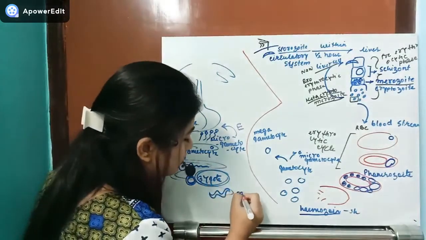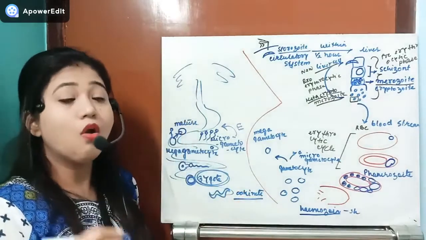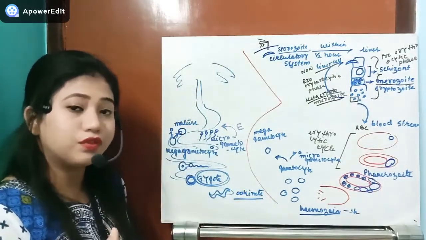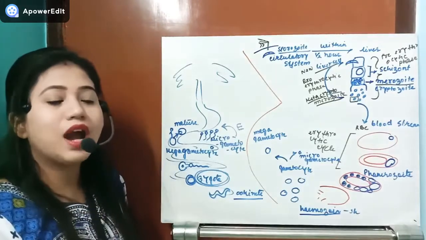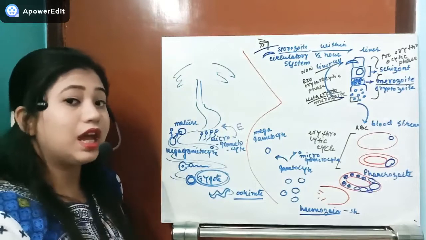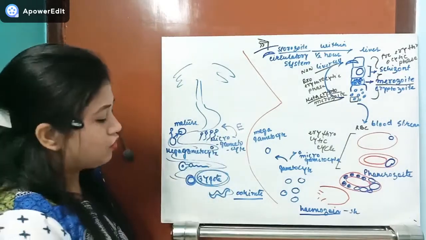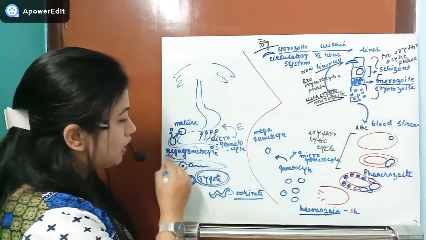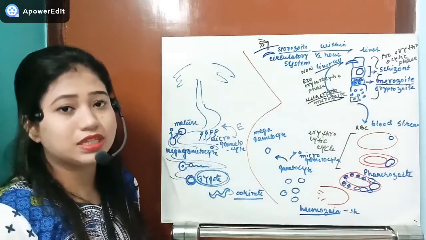It is a worm-like structure which can move. This ookinete can move from the lower region to the upward region. Whenever it moves throughout the intestine, at one point in time it will reach the stomach.